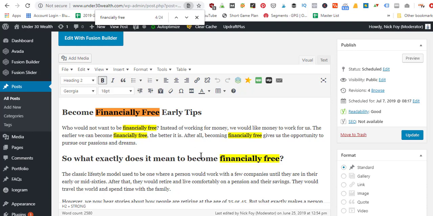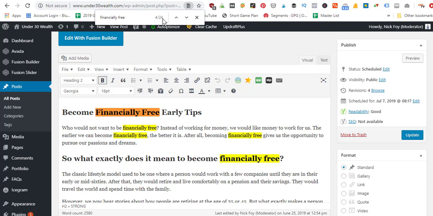In order to check your density, you would just divide this by the total number of words. So in this case, we had 2,500 words and we used it 24 times. So that's about 1% keyword density that we use the word financially free. And that's pretty good. You don't want to go overboard and stuff it in there too many times. So if we had a keyword density of 2%, which means, 2,500 words, 2% of that would have been about 50, 51, 52 times.